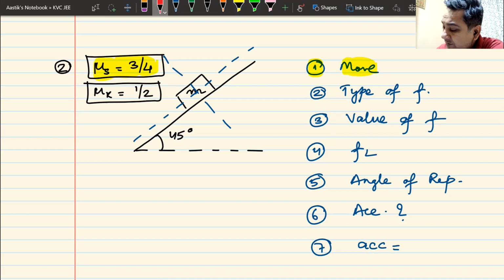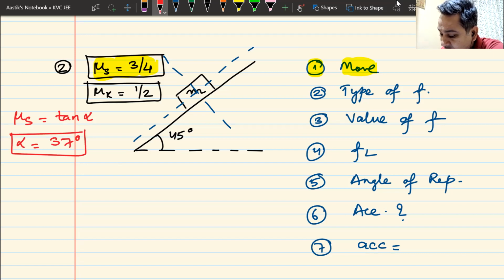Now we all know that mu s is tan of alpha, where alpha is the angle of repose. From here, you can find the value of tan of alpha. Tan of alpha is 3 by 4. If tan of alpha is 3 by 4, my alpha becomes 37 degrees. We have done it so many times in trigonometry. Tan of 37 is 3 by 4. You must be knowing it.